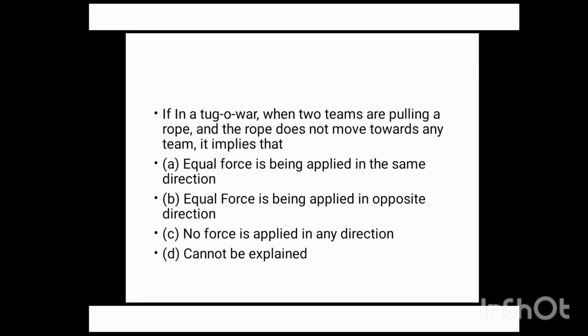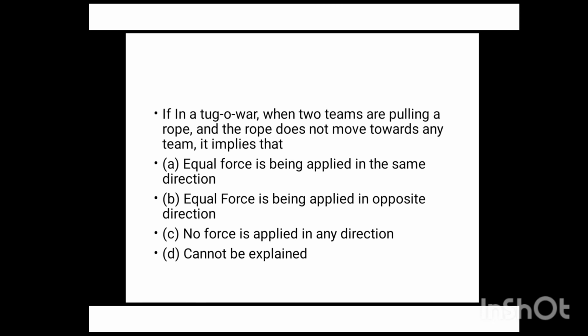If in a tug of war, when two teams are pulling a rope, you all just love to play this game, right? Tug of war. When two teams are pulling a rope and the rope does not move toward any team, it means the rope is not moving toward either team, then it implies that A. Equal force is being applied in the same direction.